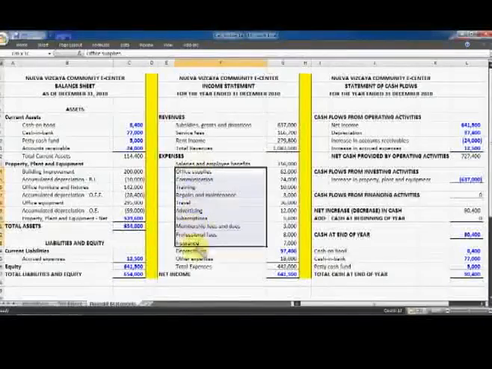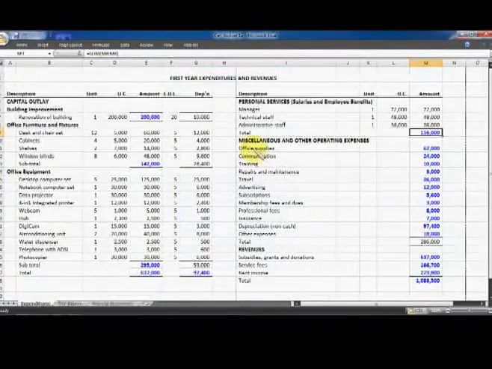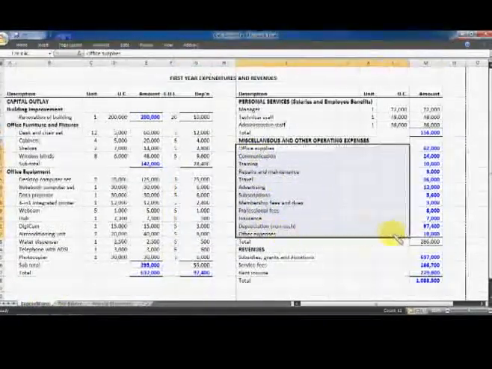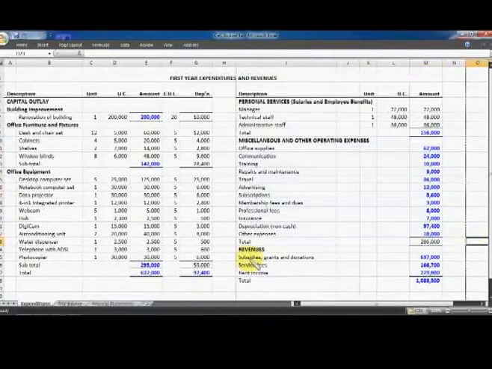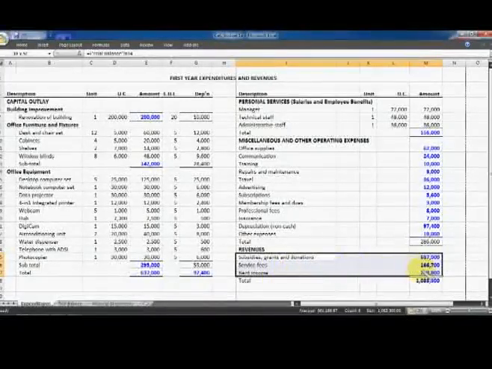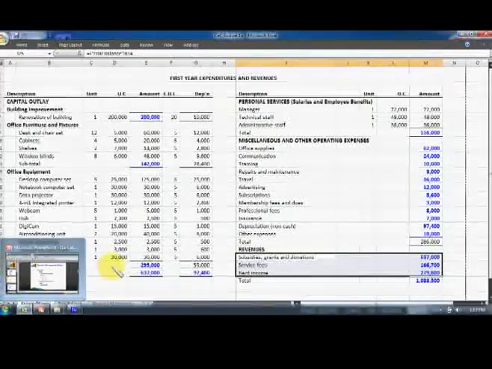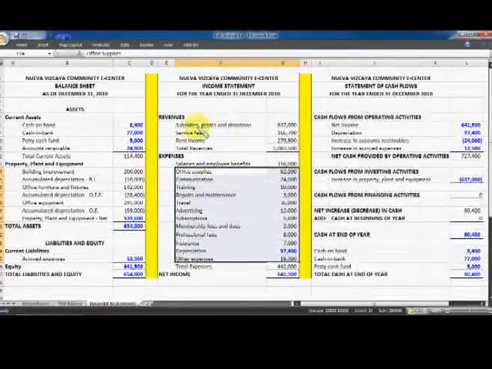The rest, we can also relate to the expenditures here, office supplies and other expenses. And the revenues, subsidies, grants and donations, service fees, and rent income, we can find this information also in the income statement here.